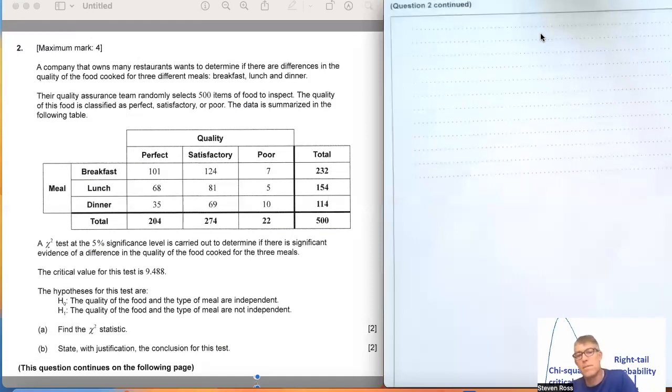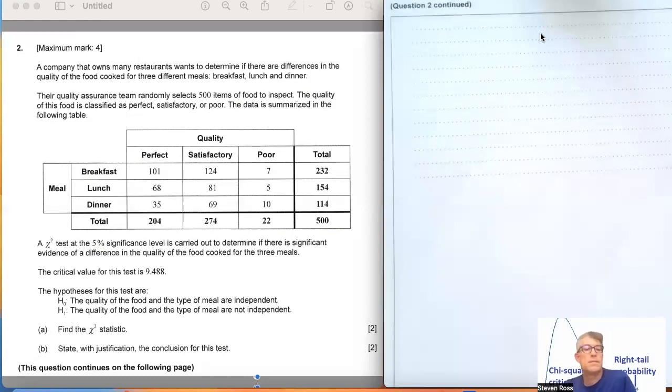It is a 3x3 matrix, and it is broken into quality of food and the time of meal: breakfast, lunch, and dinner. Quality: perfect, satisfactory, or poor. And you look at the marginal data, and you can see that the total in the lower right is 500. And so we get into the next part of the question.